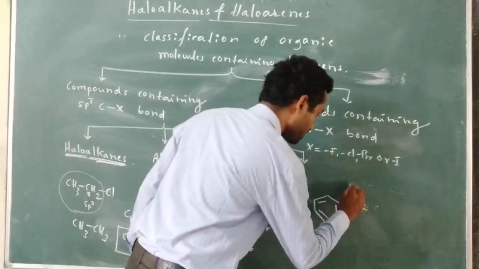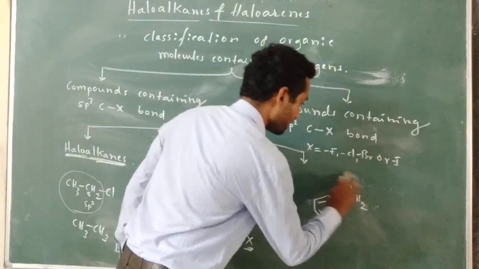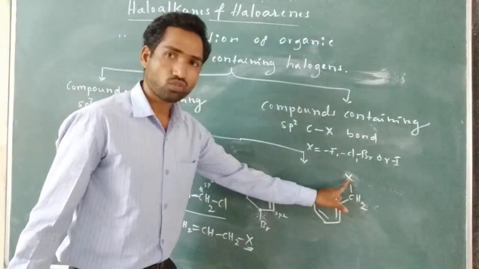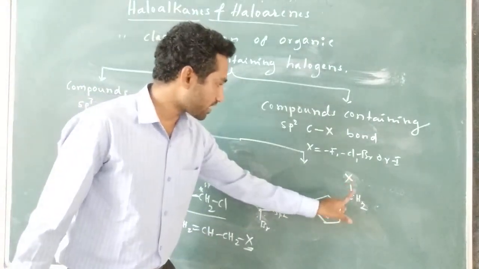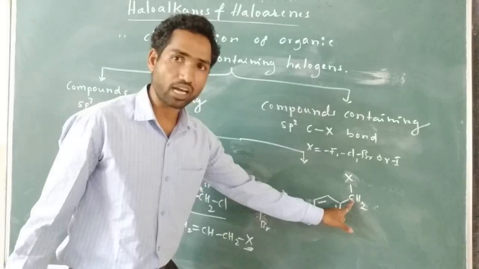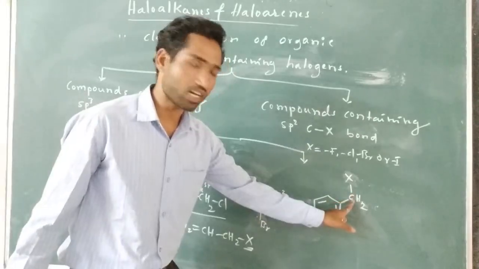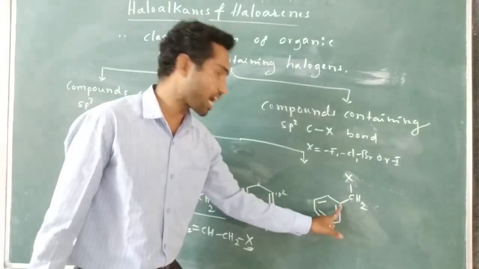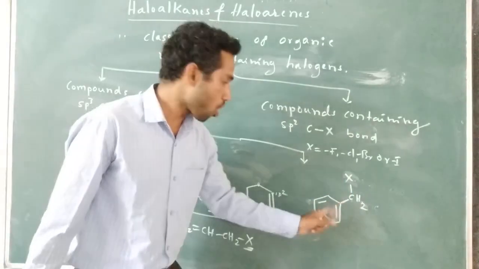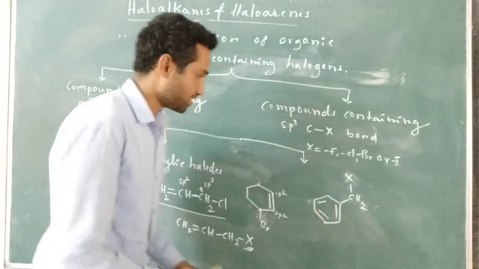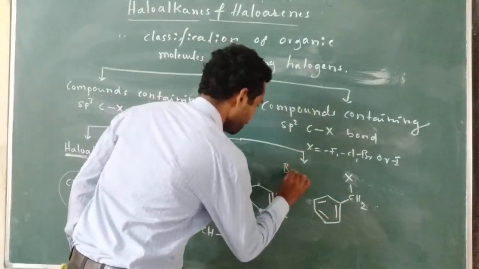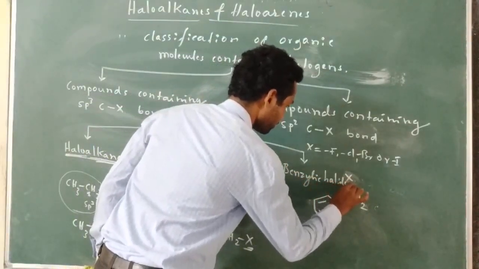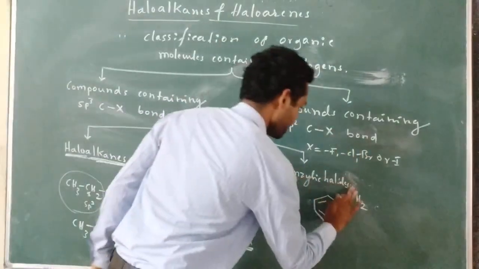To this sp3 hybridized carbon, if a halogen, generally X, is attached, then the halogen is attached directly to the sp3 hybridized carbon, but that sp3 hybridized carbon is attached immediately to the sp2 hybridized carbon of the benzene. This class of compounds is known as benzenic halides.